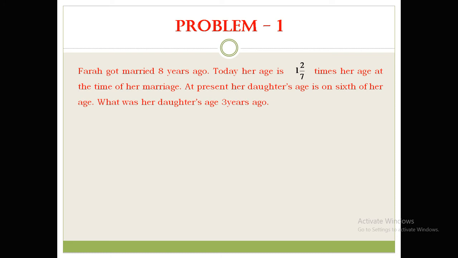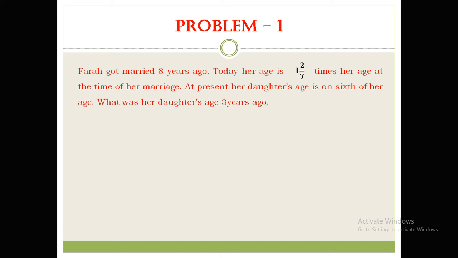Today, her age is 1 and 2 by 7 times her age at the time of her marriage. At present, her daughter's age is 1/6 of her age. What was her daughter's age 3 years ago? It's very simple. Let us read it one by one and go ahead.